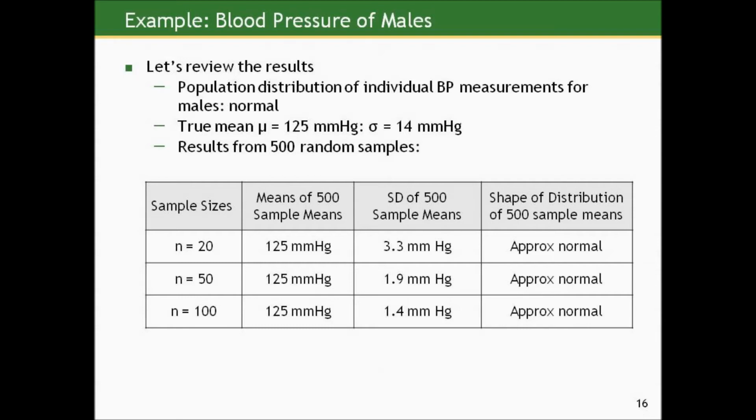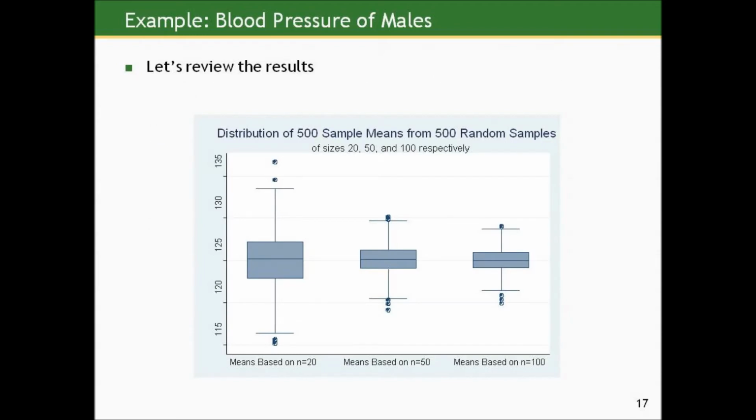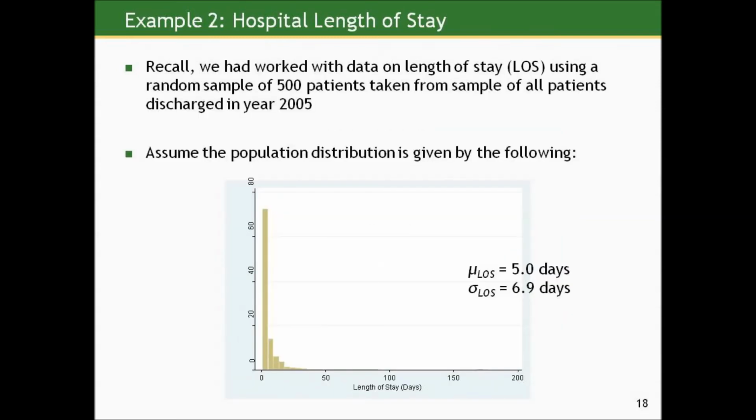And here's a box plot presentation of the three distributions side by side, where you can see as the amount of information each mean is based on increases from 20 to 100, our distributions are getting tighter. Okay, let's do this again, but with a different starting population.